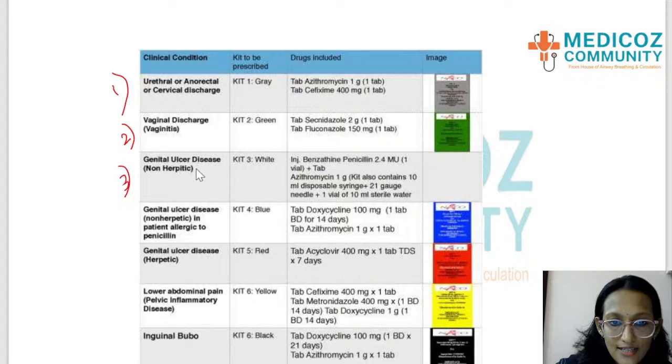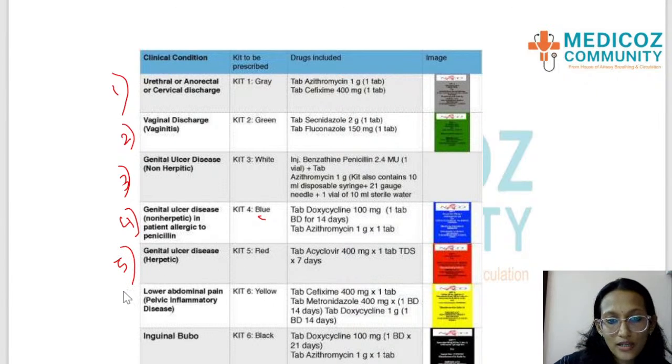So genital ulcer can be non-herpetic or herpetic. Okay, so genital ulcer, non-herpetic, in patients who are not allergic to penicillin will get a white kit, but genital ulcer patients who are allergic to penicillin will be getting another color kit, which is blue. Again, genital ulcer disease, if herpetic, is a totally different kit.